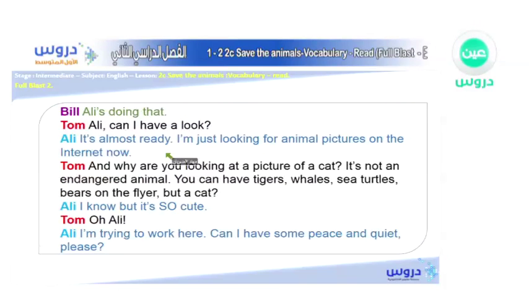Ali is doing that. Ali, can I have a look? It's almost ready. I'm just looking for animal pictures on the internet now. And why are you looking at a picture of a cat? It's not an endangered animal. You can have tigers, whales, sea turtles, bears on the flyer. But a cat? I know, but it's so cute. Oh, Ali. I'm trying to work here. Can I have some peace and quiet, please?